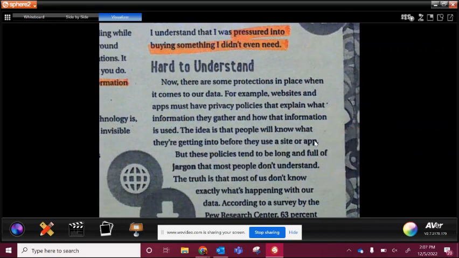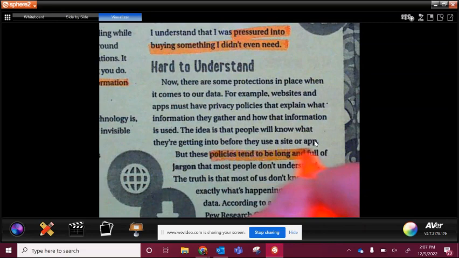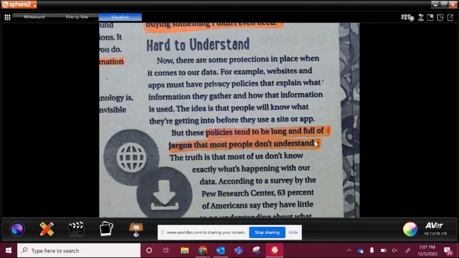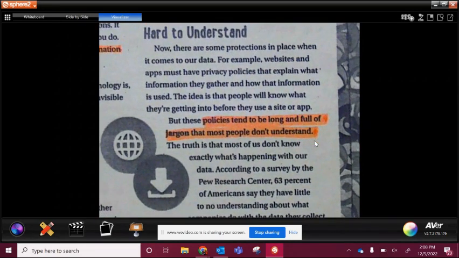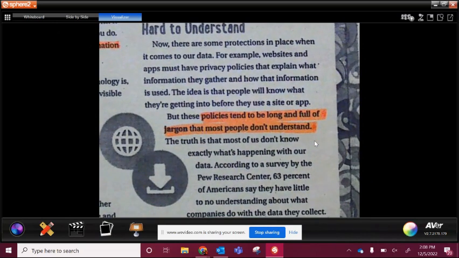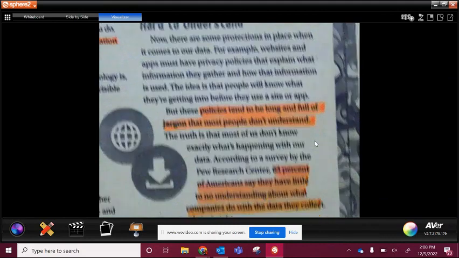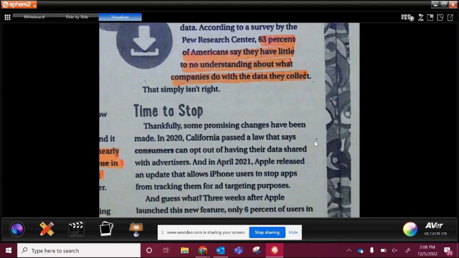But these policies tend to be long and full of jargon that most people don't understand. So this right here is what they're saying, ties back into their claim, so people don't understand it. The truth is that most of us don't exactly know what's happening with our data. According to a survey by the Pew Research Center, 63% of Americans say they have little to no understanding about what companies do with their data to collect. Okay, so having this piece of information also supports their claim. That simply isn't right. Time to stop.